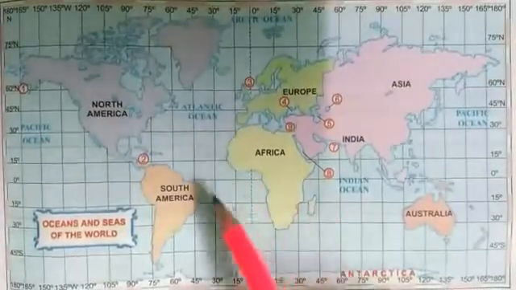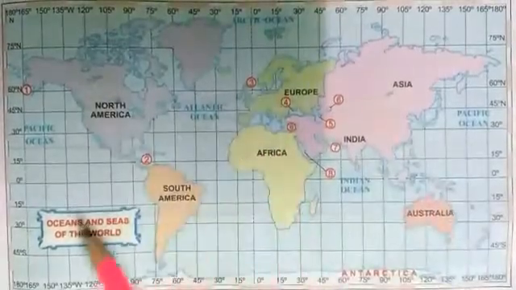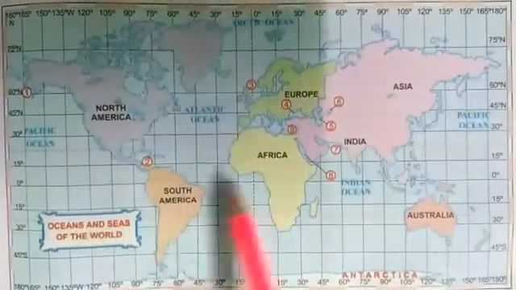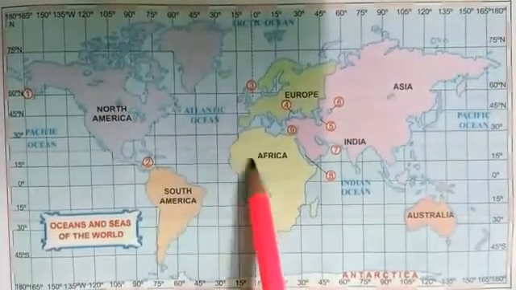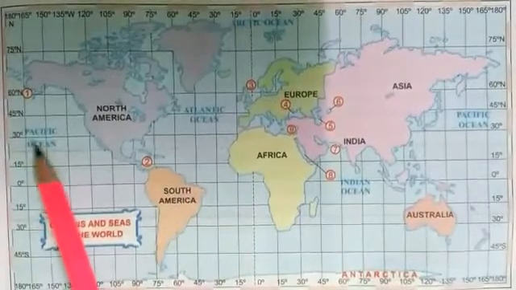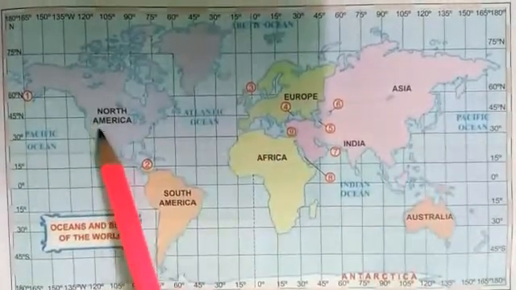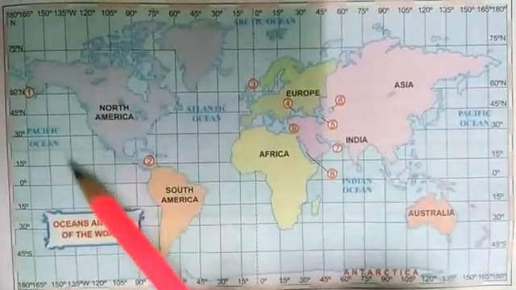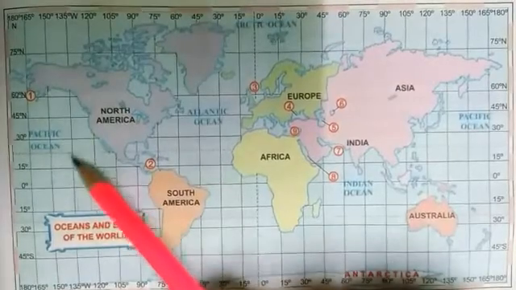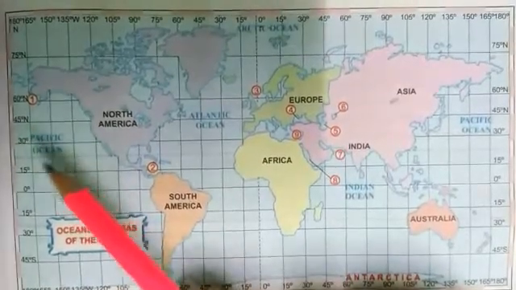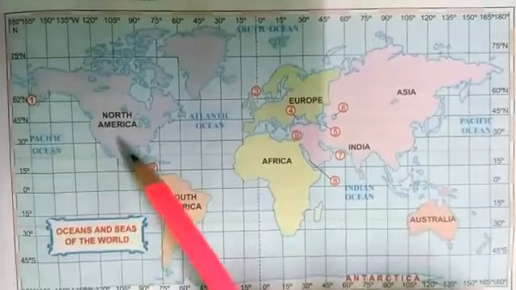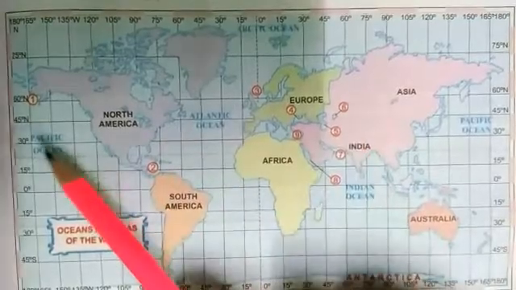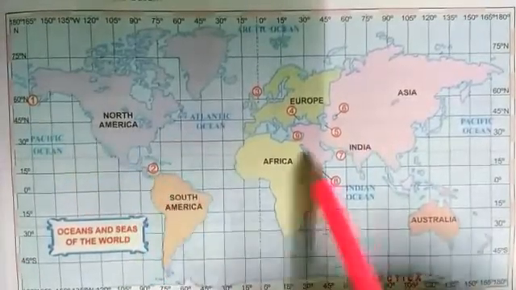Yes, these are some seas and oceans of the world, but this time I am telling you oceans of the world. First one is Pacific Ocean. The Pacific Ocean is the largest ocean, covers about 1/3 of the area of the earth. It is larger than all the continents put together. If we put all the continents together, the Pacific Ocean is larger than it also.